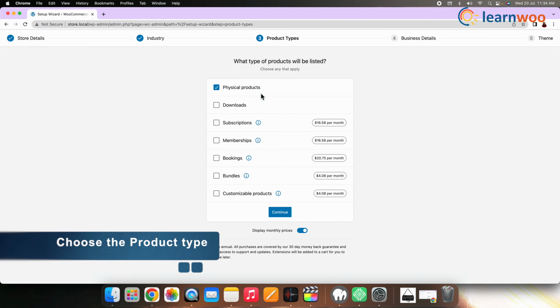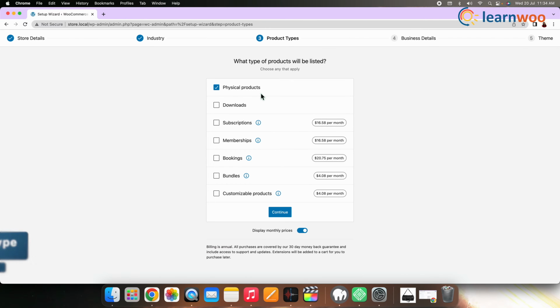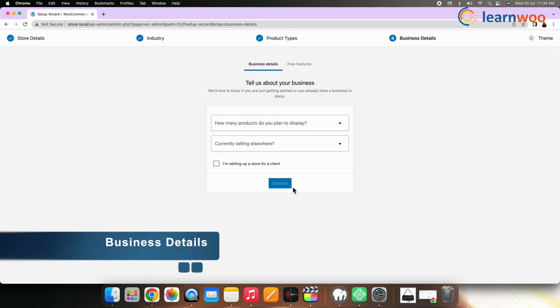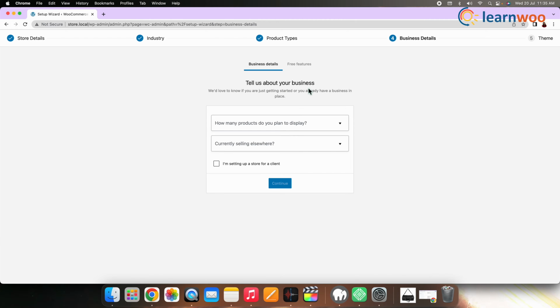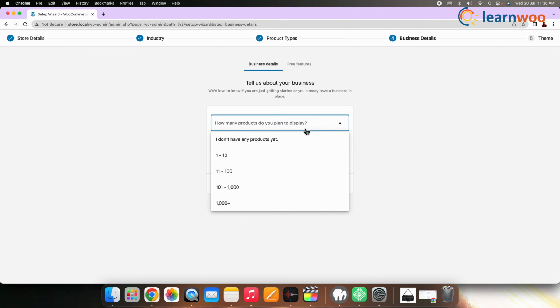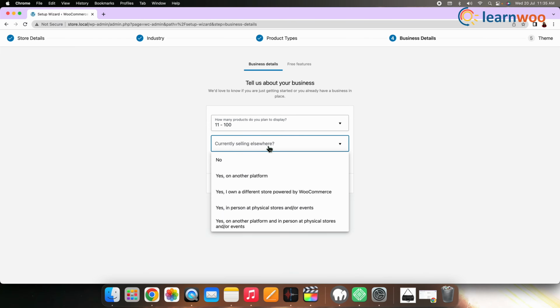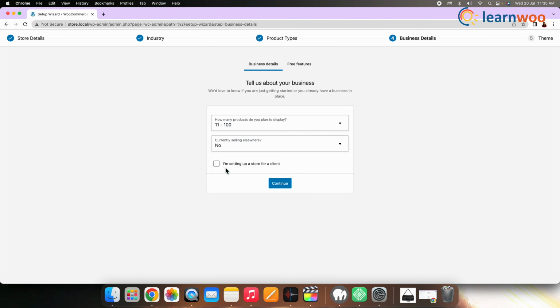The next step is to set whether you plan to sell digital or physical products. Alternatively, you can also choose premium types by paying an amount, but here I am choosing only the physical products. On the next screen, you are required to add some information about your business. Select the number of products you plan to display. You also need to state if you are selling products on another platform or not.